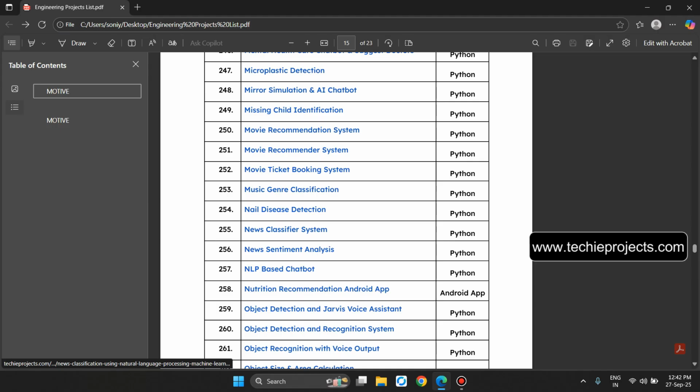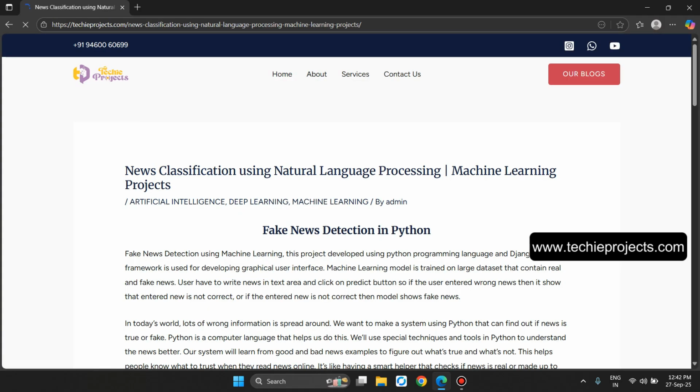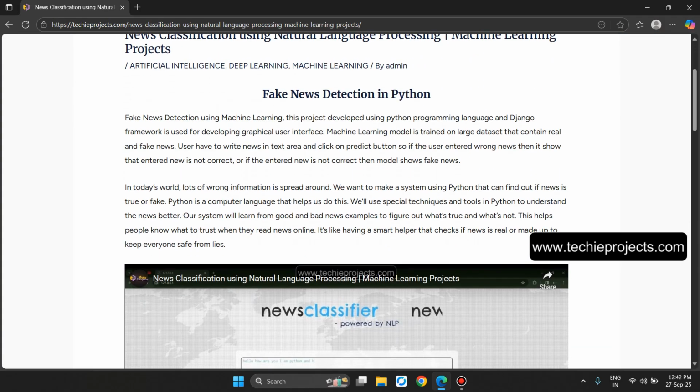Now the point number 255, news classifier system. The fake news detection using machine learning. This project is developed using the Python programming language, and the Django framework is used for developing the graphical user interface. The machine learning model is trained on a large dataset that contains real and fake news. The user has to write news in the text area and click on the predict button.